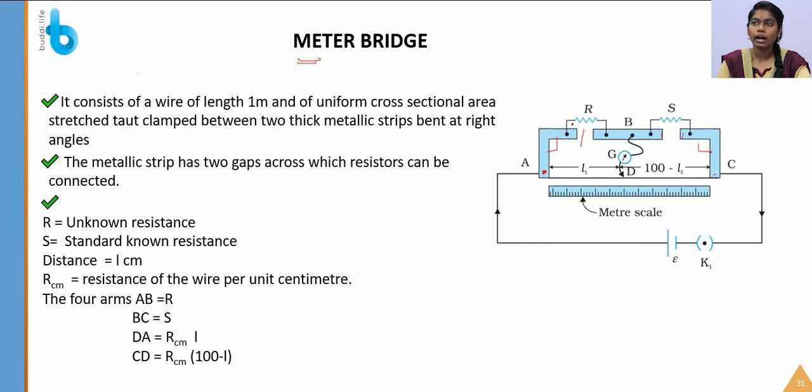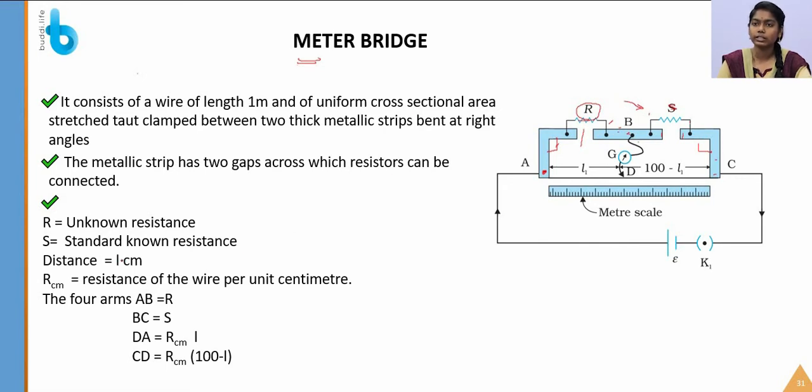In one I am placing a resistance R between the A and B metallic strips, and between the B and C metallic strips I am placing a resistance S. Let's calculate the unknown resistance R with the help of the standard resistance, which is known as S.